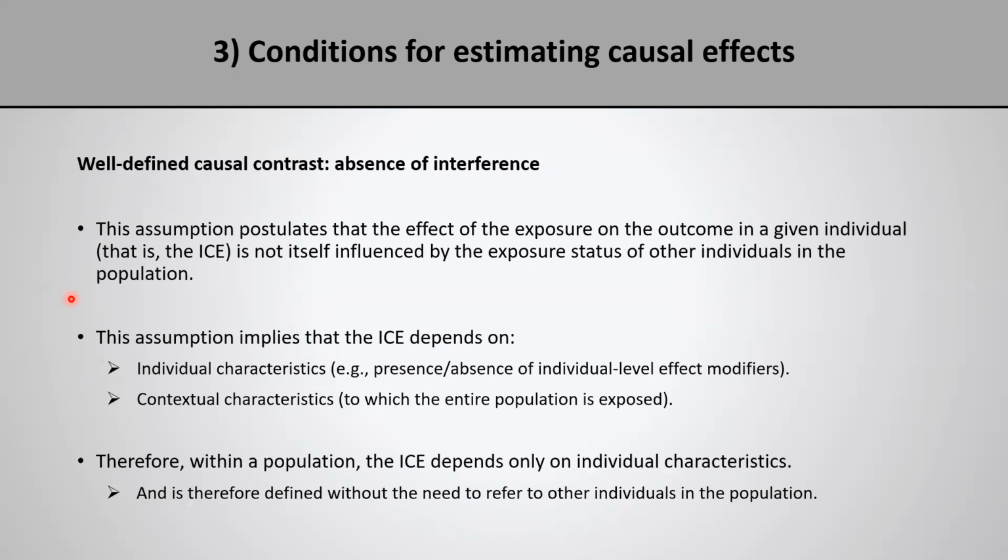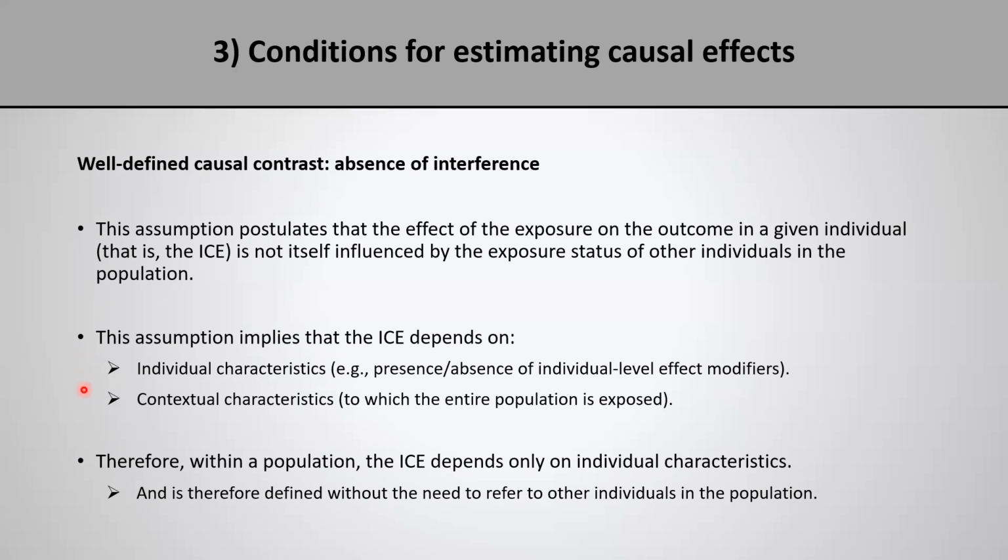So absence of interference implies that the individual level causal effect depends only on individual characteristics. That is, it might depend on whether or not the individual is younger or older, or male or female, or obese or non-obese, or physically active or physically inactive. That is, the individual level causal effect might vary according to characteristics of the individuals because those characteristics might be modifiers of the effect of the exposure on the outcome.